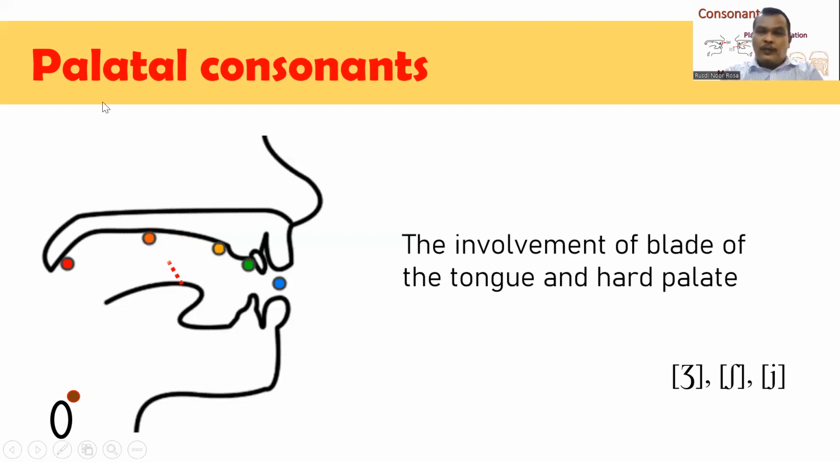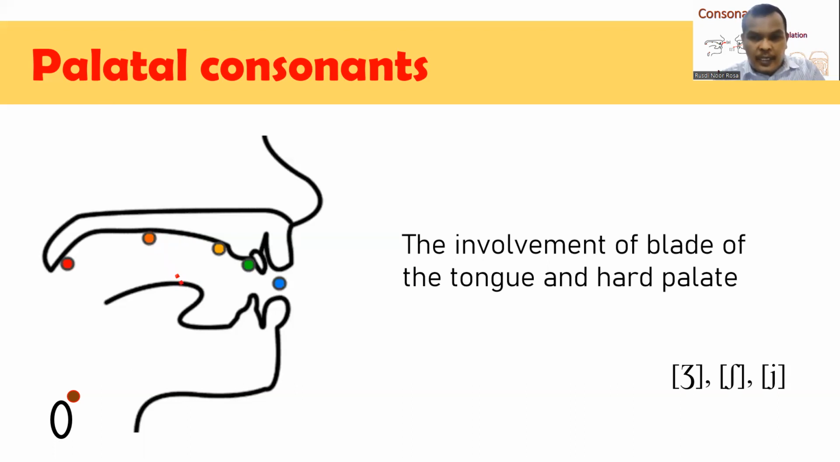Therefore, palatal consonants are consonants which are produced by the involvement of the blade of the tongue and the hard palate. In other words, the body of our tongue or the blade of our tongue is moved until it touches the hard palate. There are three consonants in English which belong to palatal consonants.